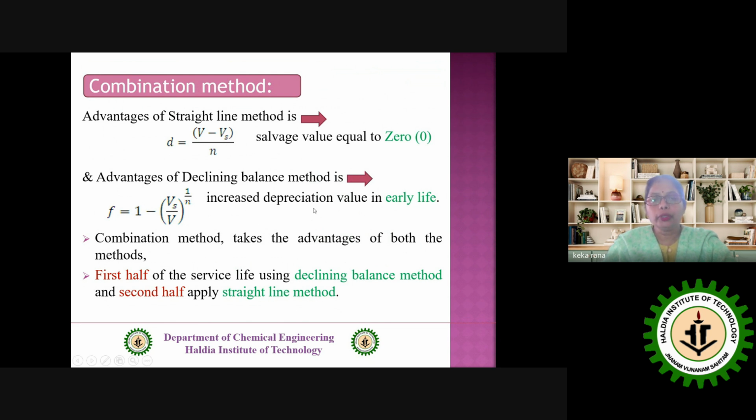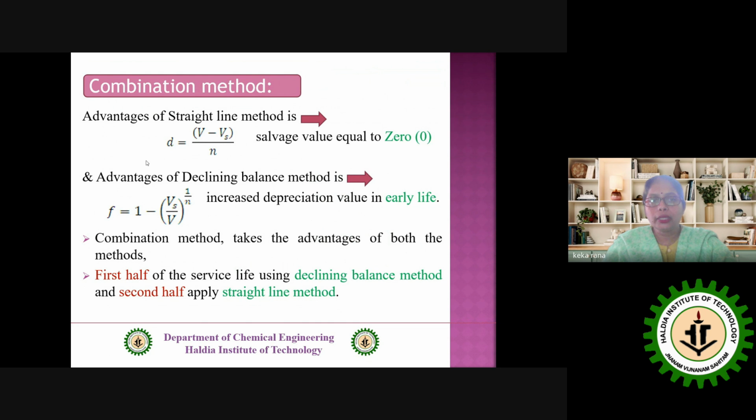Due to that, we can take advantage of tax. Whereas in this textbook method or declining balance method, we cannot put V is equal to 0, which means we cannot consider the complete service life of any asset.